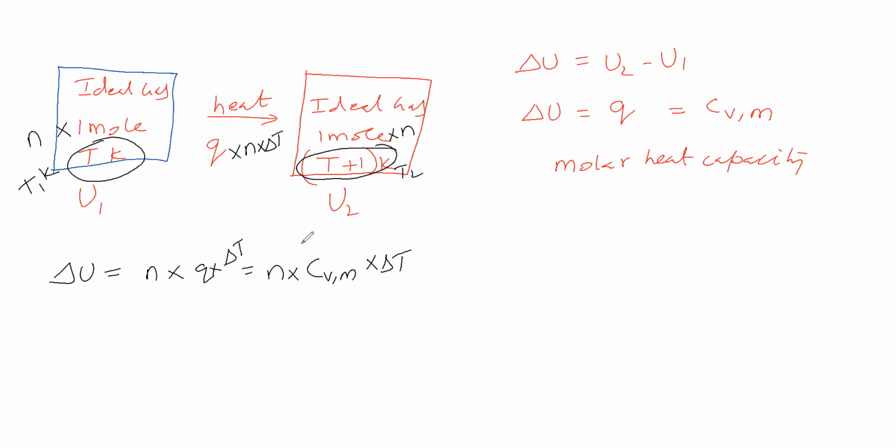Why should we multiply by delta T? For raising 1 degree temperature, we have seen how much heat we have to supply. For raising so and so temperature, how much heat do you have to supply into this? Therefore, we can conclude that delta U is equal to nCVM delta T. Delta U is the change in internal energy. n is the number of moles of gas. CVM is the molar heat capacity at constant volume. Delta T is the change in temperature.